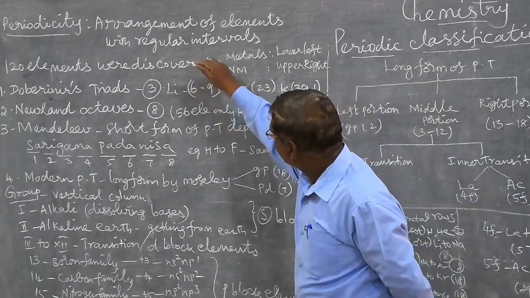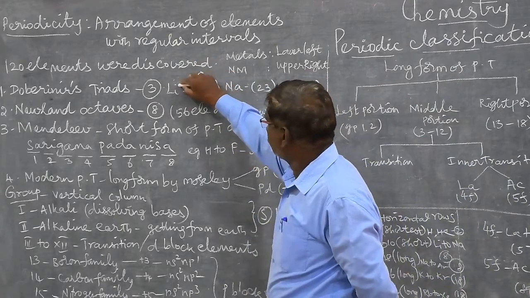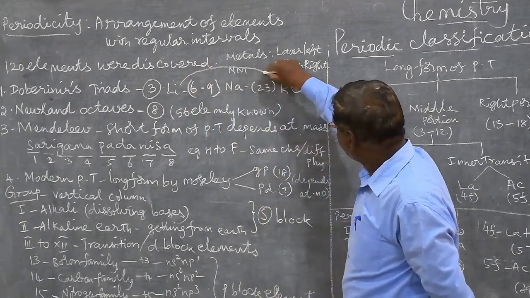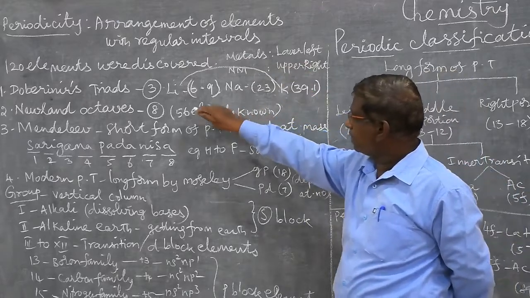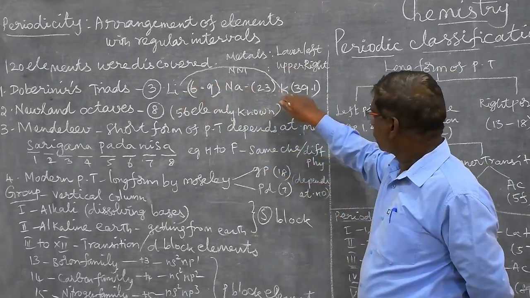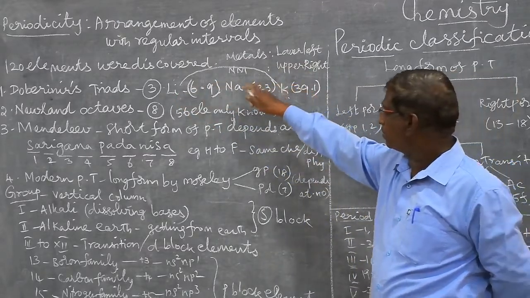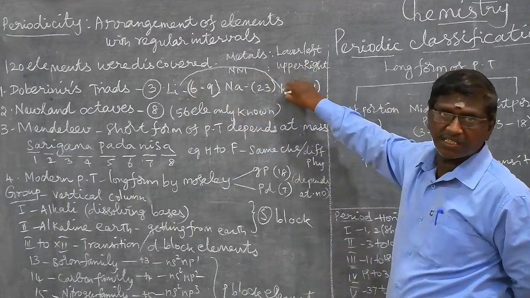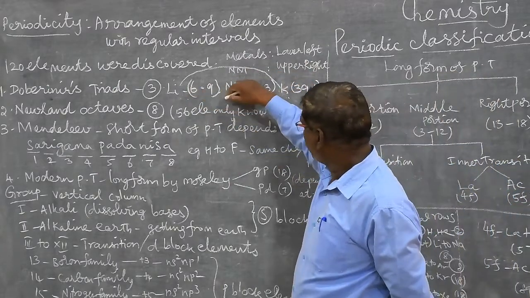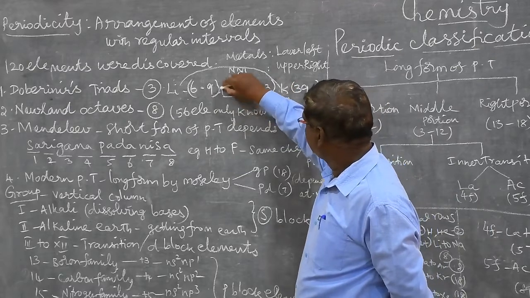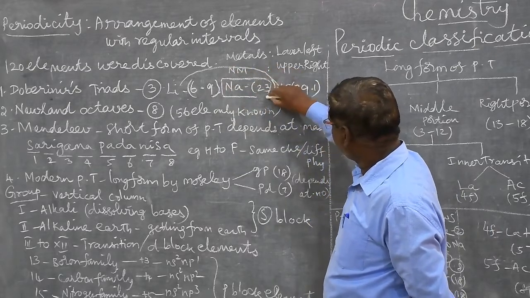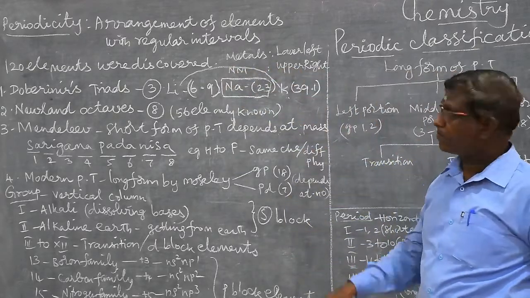So what is the basic concept of this? Lithium is the first element, potassium is the third element. The average of the first and third elements gives the center element, that is the second element.